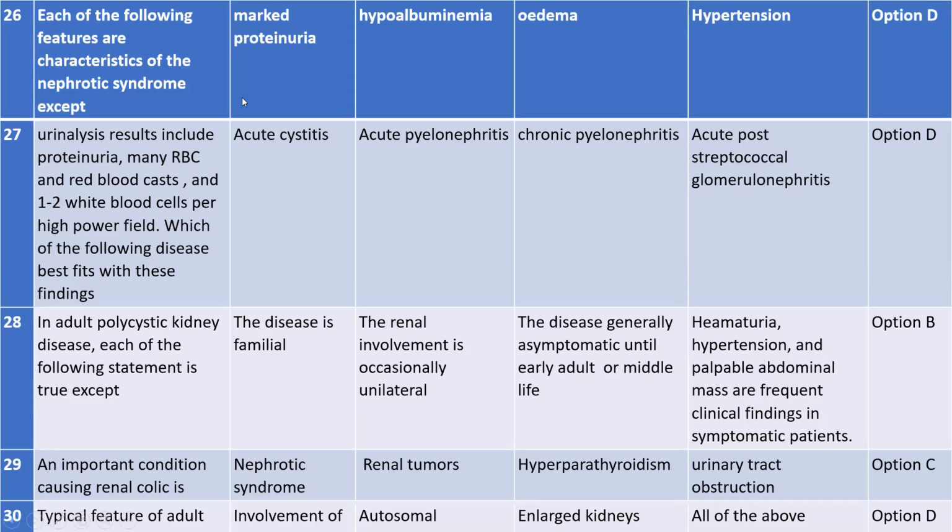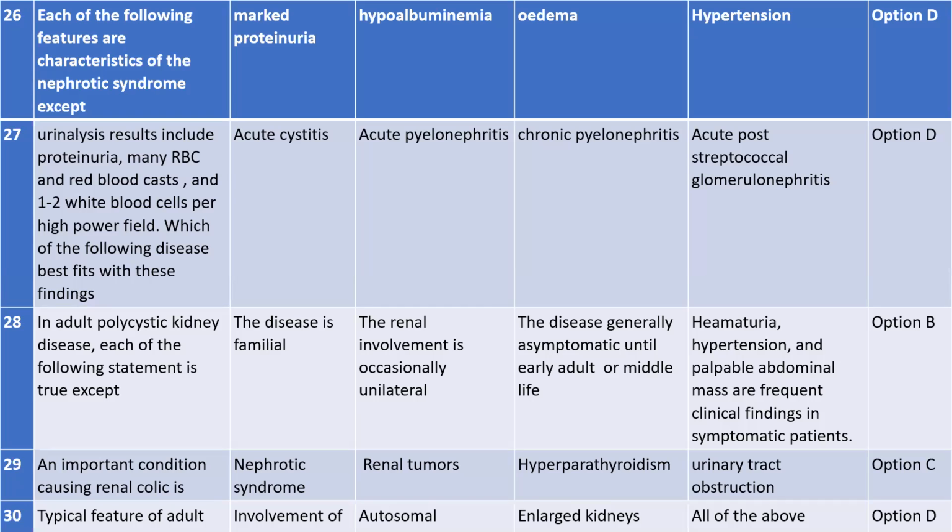So in a simple way, if you want to understand this question, suppose urine is collected and you have done a urine test on it. When you perform the urine test, the finding that you get is proteinuria, or protein present in your urine, and many RBCs, many red blood casts, and 1 to 2 white blood cells present per high power field.